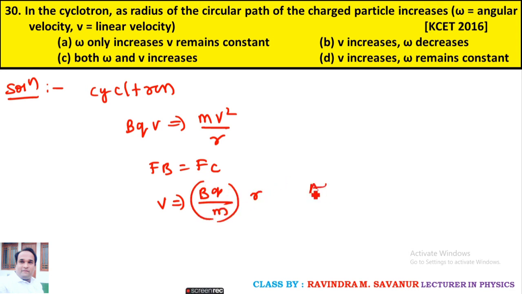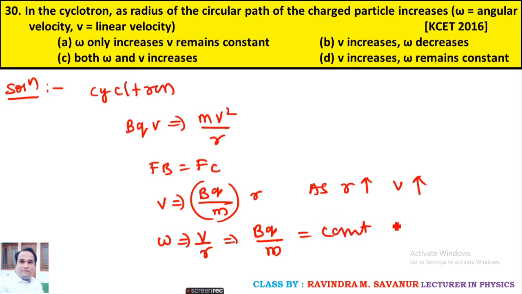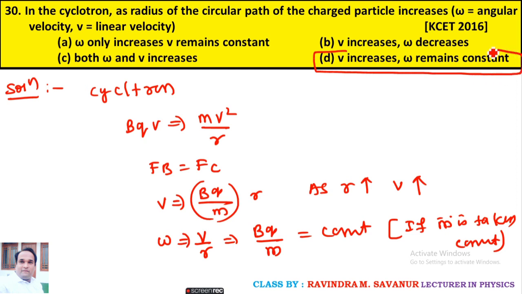As r is increased, velocity increases. Therefore, omega equals v by r equals Bq upon m. It becomes constant if mass is taken constant. So the final answer here: v is increased, omega remains constant. That is option D.